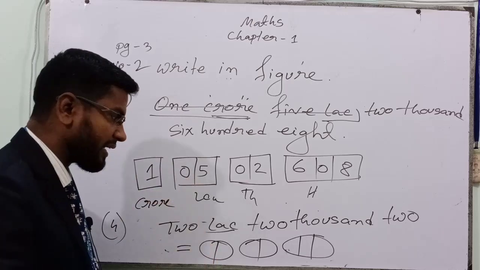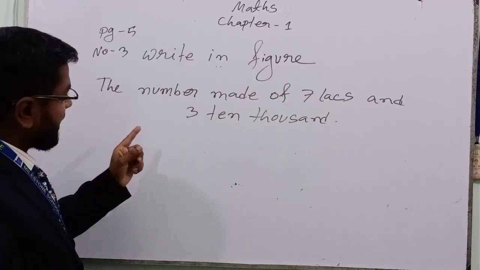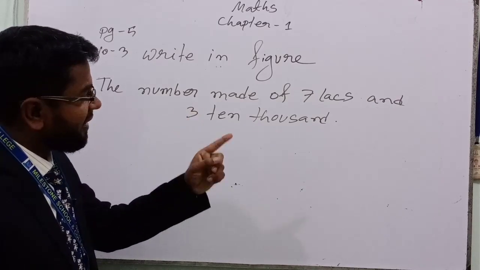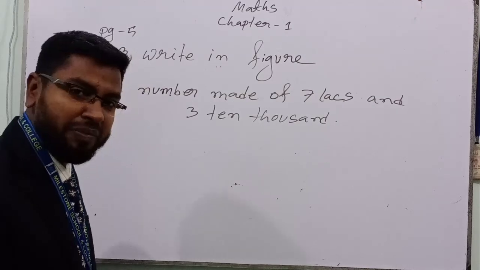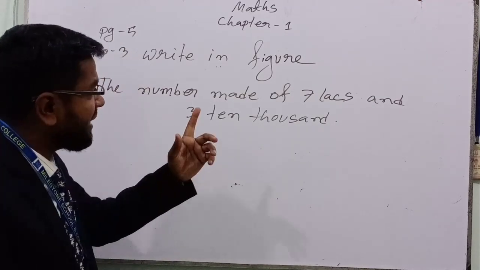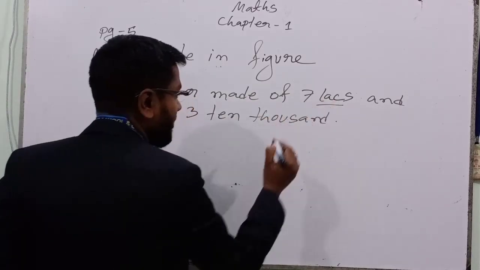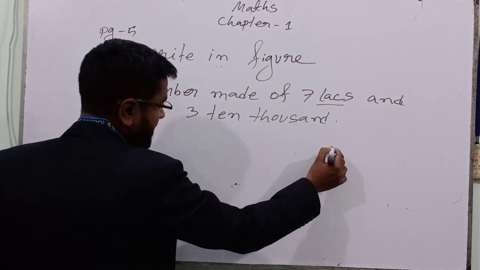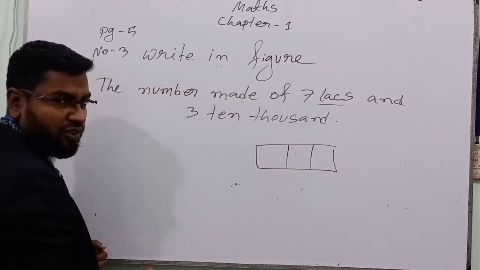Think about it and write it in the comment box. What will be the right figure? The number made of 7 lakhs and 310,000. This type of math, how can I write in digits? 7 lakh. Okay, we got the keyword lakh column. So we will make it 3 for the 3 digits.